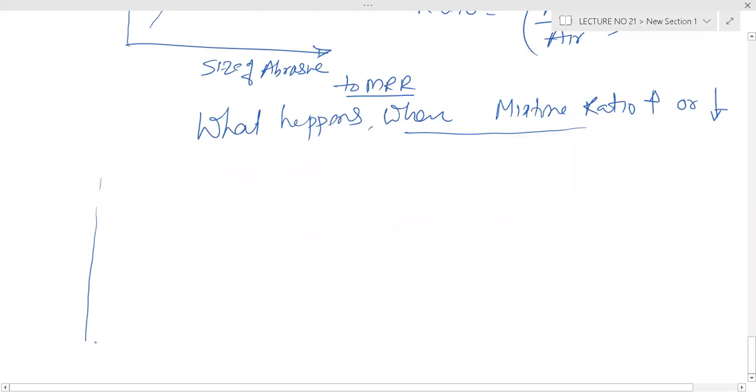I told you there is an optimum mixture ratio. This is your optimum, this is your mixture ratio.